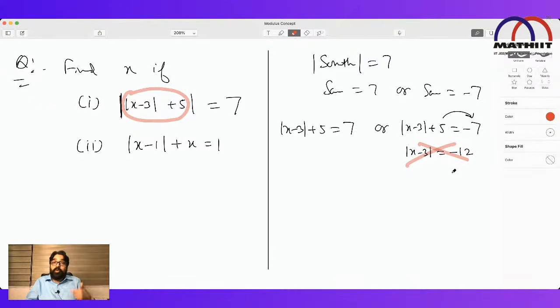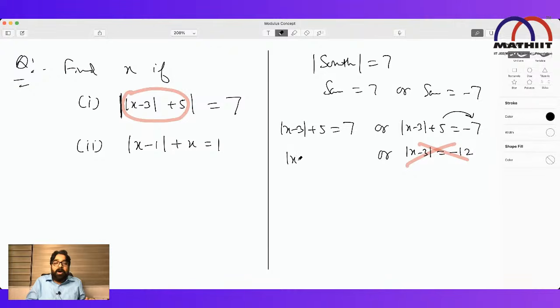See the tone I'm changing. I'm changing the way to speak. I'm not saying that mod cannot be negative. Of course, that is true. But the way I'm telling you, remember this way: this does not have a solution because this side value is less than the least value of this, because the least value of this is 0. So single mod is there or double or triple, in future you will never face problem if you keep on thinking this way.